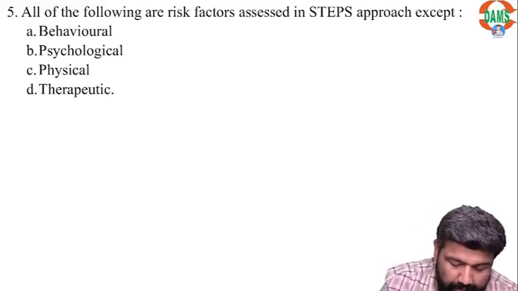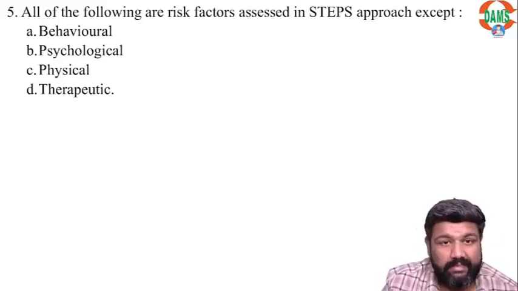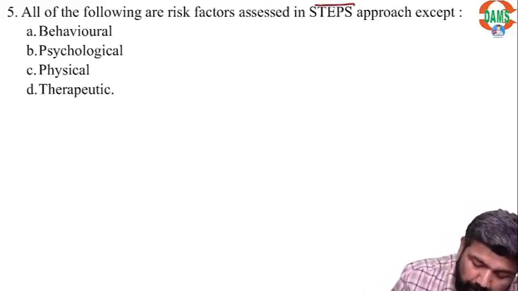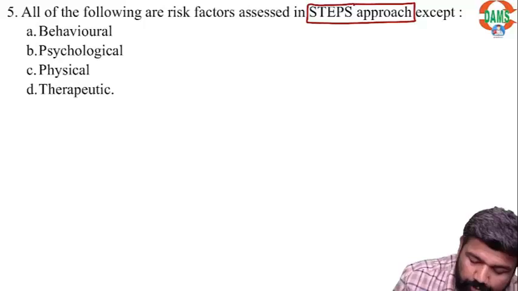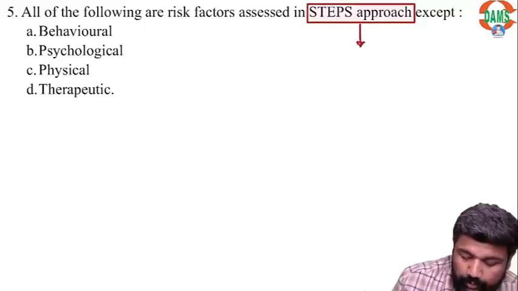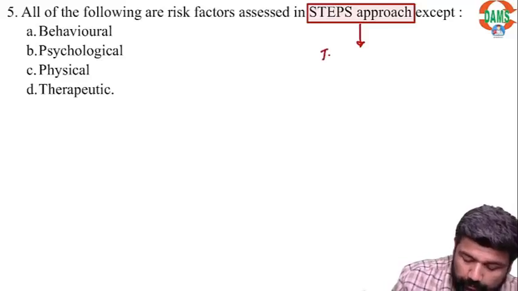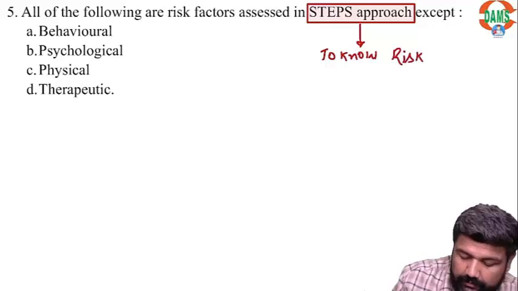All of the following are risk factors assessed in the STEPS approach except. Guys, point number 1: why do we do the STEPS approach? STEPS approach is done to know risk factors of NCD.